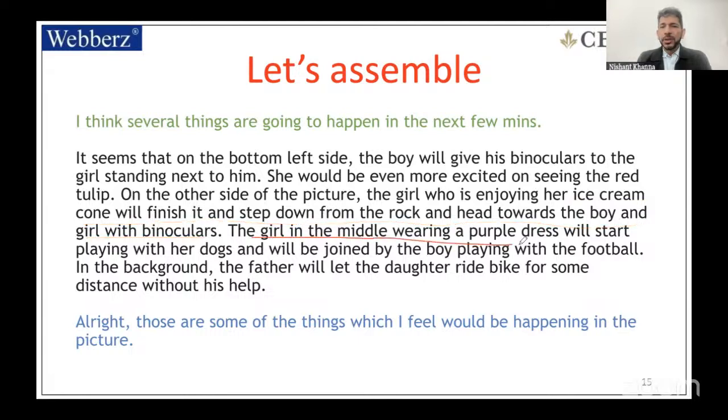The girl in the middle, wearing a purple dress, will start playing with the dogs and will be joined by the boy playing with the football. In the background, the father will let the daughter ride the bike for some distance without his help. All right, those are some of the things which I feel would be happening in the picture.